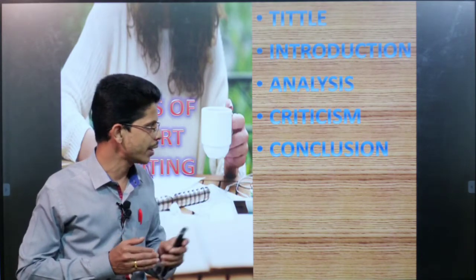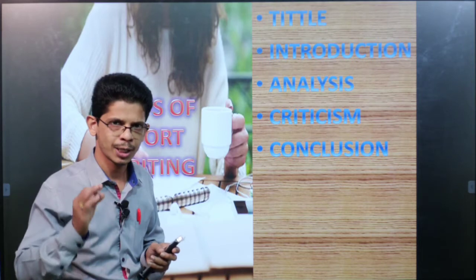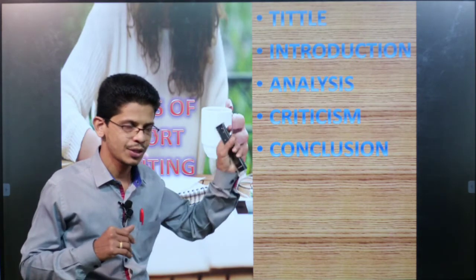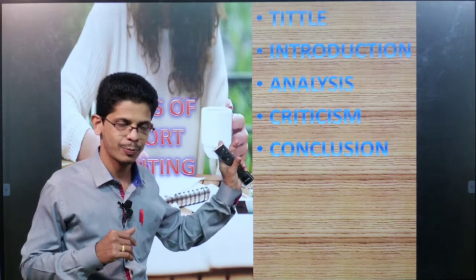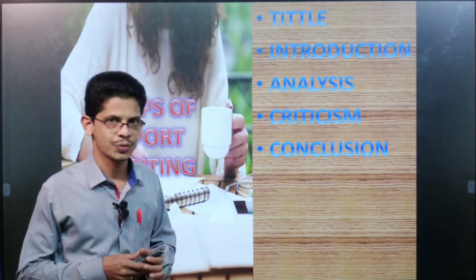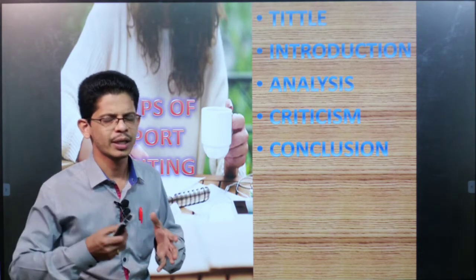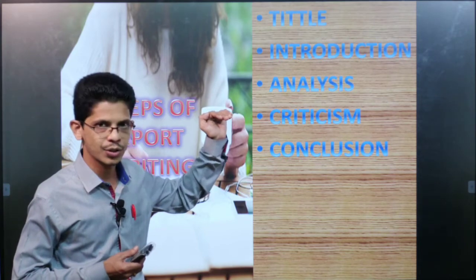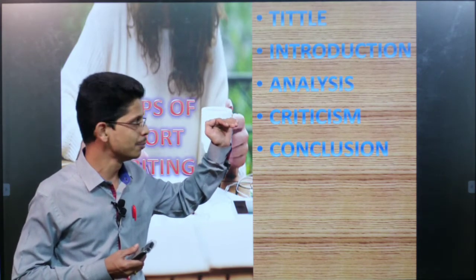Then the third part is criticism. Fourth and very important part is conclusion. So one thing you can do, you can write a whole paragraph, and you can also make different paragraphs. The second option is very good, and it will be very clear to the readers. Write the title first, then write the introduction. Make a separate paragraph for that.